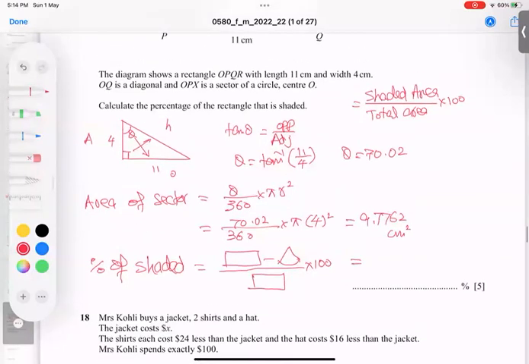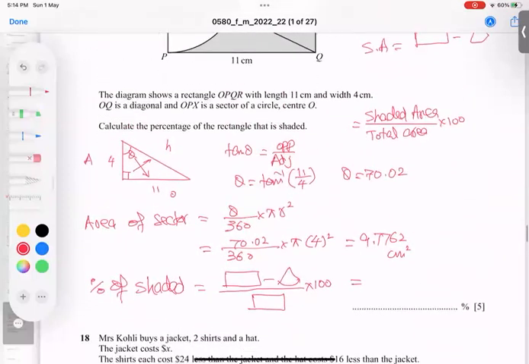The rectangle is very clear, 11 into 4. Rectangle area, again 11 by 4, minus 9.7762, times 100. So just typing it in the calculator. 11 times 4 means 44. 44 minus, and this answer I got. So the answer becomes 77.8 percent. Alhamdulillah Rabbil Alameen, I believe that you got the idea very well.